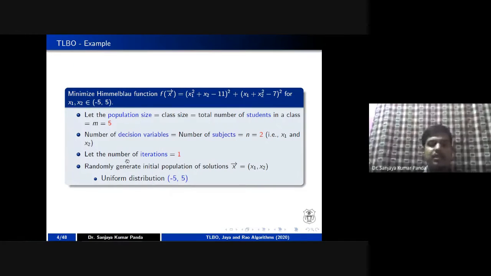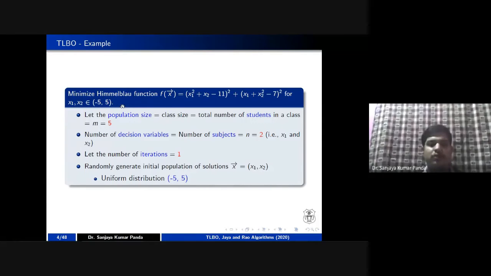And I have set my termination criteria. Termination criteria I have selected as 1. Okay, means after one step, whatever result comes, I am going to accept. But in the simulation process, this value should be selected as 10 or 20 based upon your past experience. Like in genetic algorithm also, I told you, after 20-30 iterations, we generally stop. But for illustration purposes, I will only iterate one time in order to illustrate how the TLBO algorithm is working.